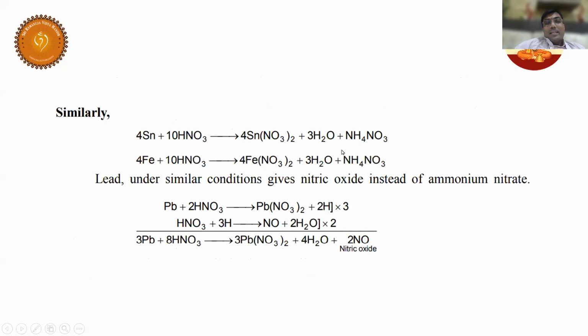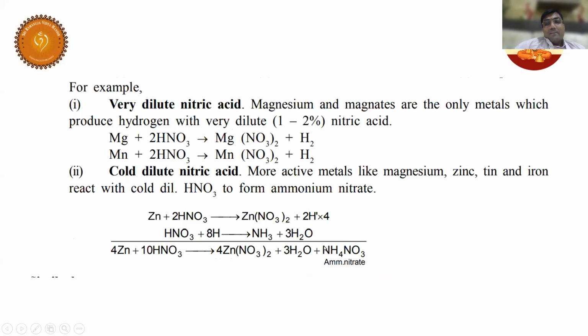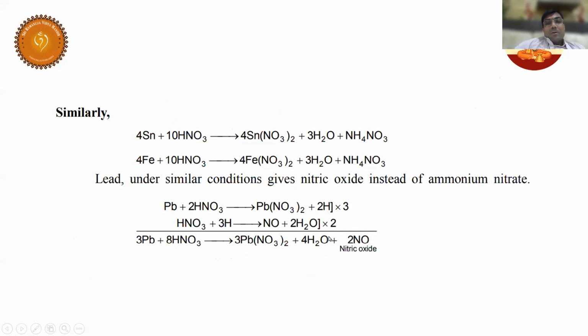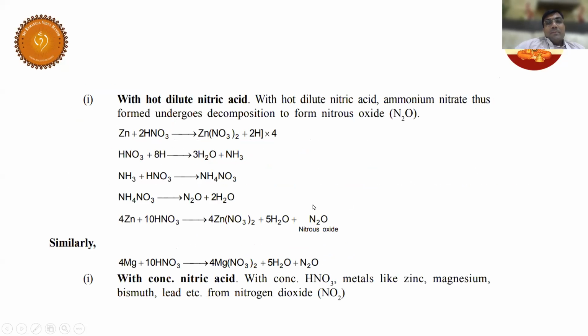In the last case, what are you getting here? Nitric oxide. Ammonium nitrate. Cold and dilute, you are getting ammonium nitrate as the byproduct, right? Now, hot and dilute, you are getting N2O. Very, very important. Students, try to understand.